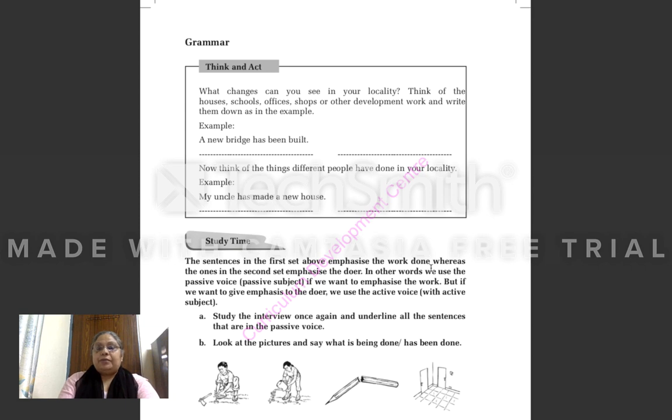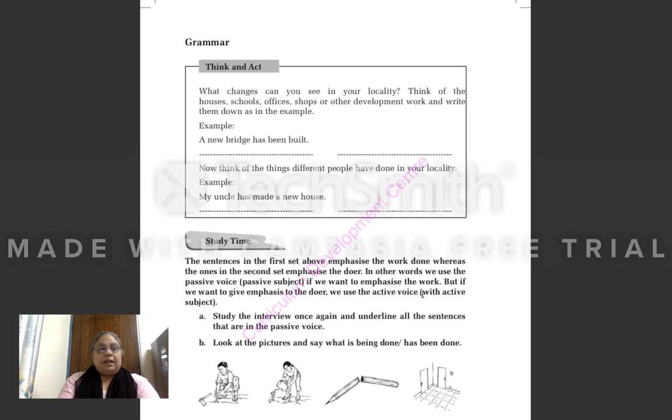Okay. Whereas the ones in the second set emphasize the doer. Doer means the people who have done the work. So in other words, we use the passive voice if we want to emphasize the work, but if we want to give emphasis to the doer, we use the active voice. This already I have done 2 times with you, active voice and passive voice.